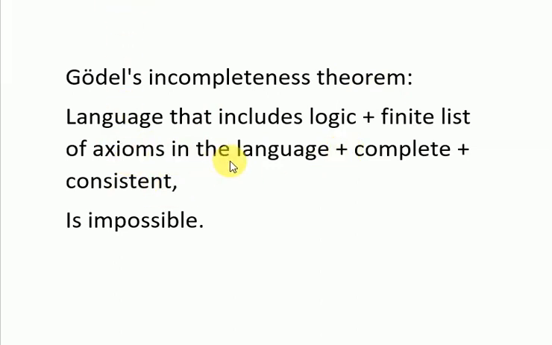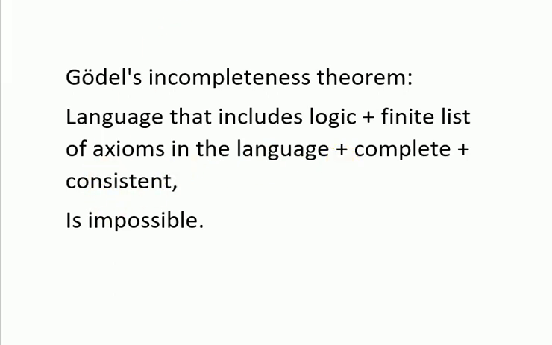Axioms in the language are statements written in the language that you believe to be true in order to figure out other statements in the language that are true. Complete means that any statement written in the language that is either true or false can be proven from these axioms that it is either true or false.